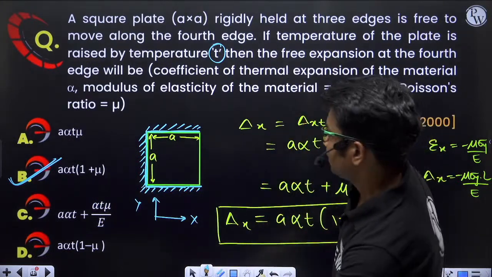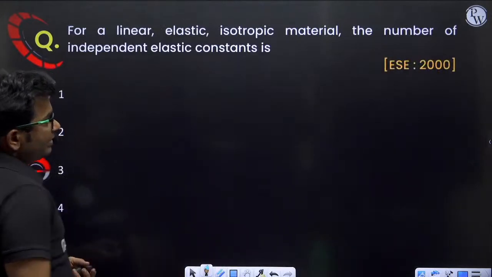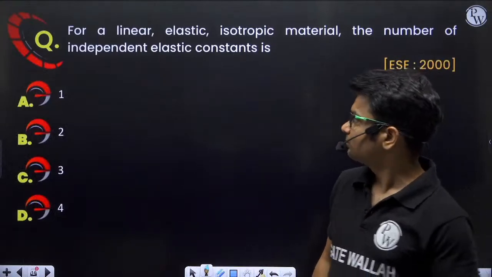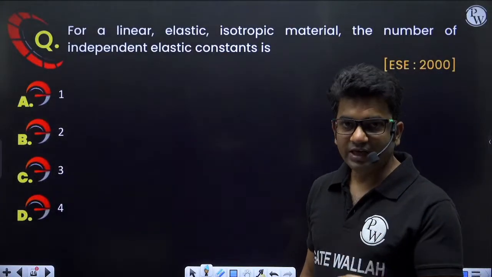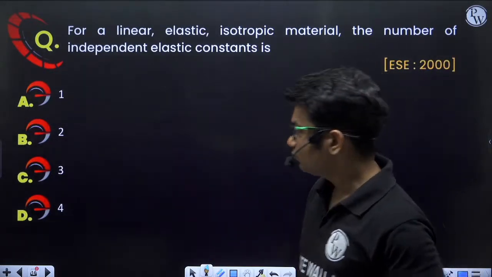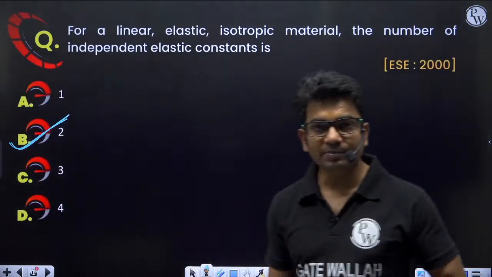Okay, next question. For linear elastic isotropic material, the number of independent elastic constants is. This is a very easy question. Total number of elastic constants, you know, E, G, K, mu. 4 elastic constants are there, but independent elastic constants are 2 only. So correct answer will be option B.